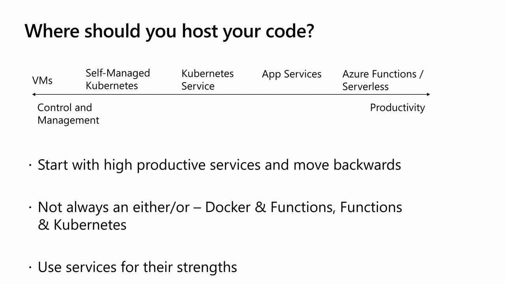The general guidance that I always give people is when you have a new problem or you want to refactor an old problem, start on the far right of the spectrum. Can you solve this in an Azure function? If the answer is no, then you start to move backwards. Well, could I do this in an app service where I don't have to manage a cluster? If the answer is no, then maybe I'm okay with the Kubernetes service. I'm going to use Azure Kubernetes Service, and so on and so forth. So try to optimize for productivity, make it so that you're managing less, that you're requiring your cloud vendor to do more.